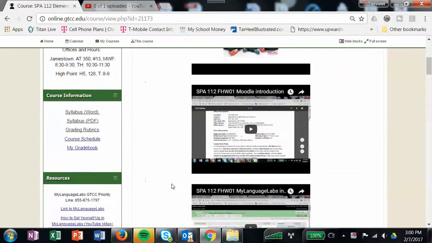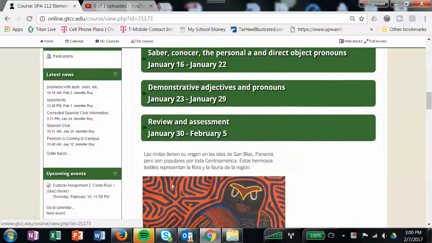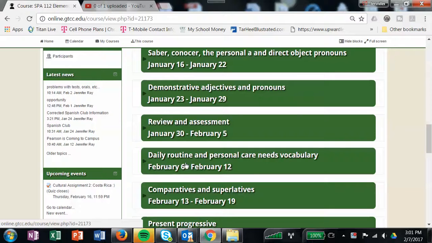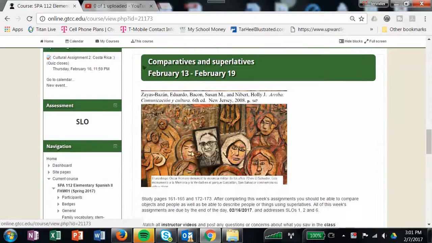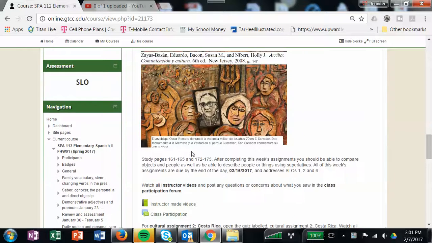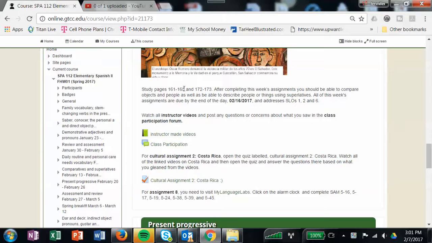Okay, I'm going to go ahead and introduce to you what you need to do for week 6. If you scroll down on our site, I'm just going to close a couple of these, to the 13th through the 19th, you'll be studying comparatives and superlatives this week. If you scroll past the decorative picture, you'll see it says to study pages 161 to 165 and pages 172 to 173. After completing this week's assignment, you should be able to compare objects and people, as well as be able to describe people or things using superlatives.